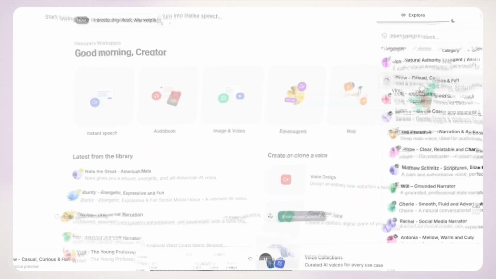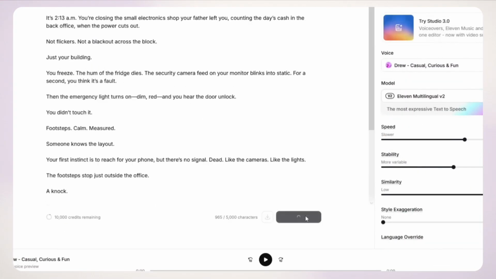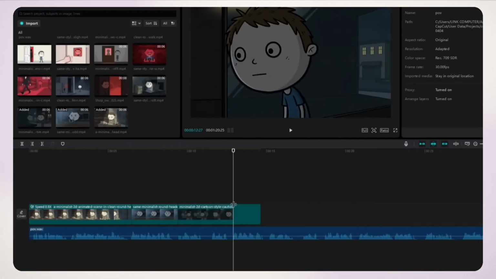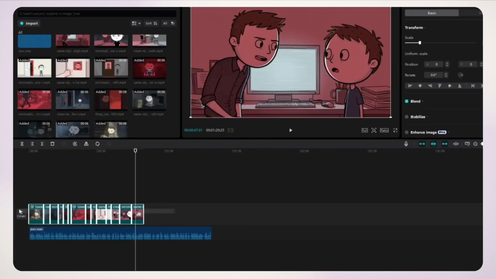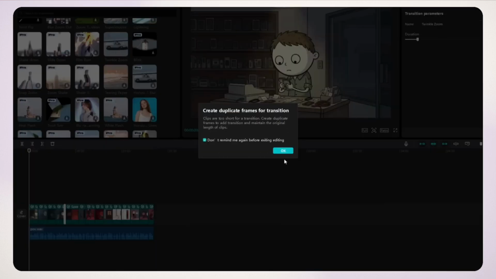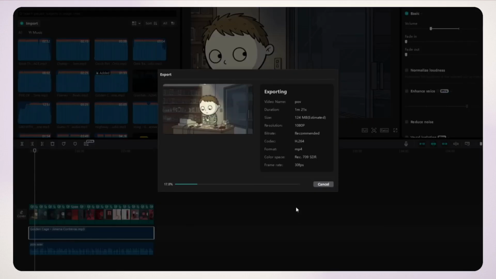alive. Step 5, voiceover, 11 Labs. Pick your voice, paste the script, download, done in under a minute. Step 6, editing, CapCut. Drop the voiceover on the timeline first, then line up the visuals to the audio, trim anything that runs long, add a fade transition, add a color filter, export. Simple, clean, exactly how these channels do it.